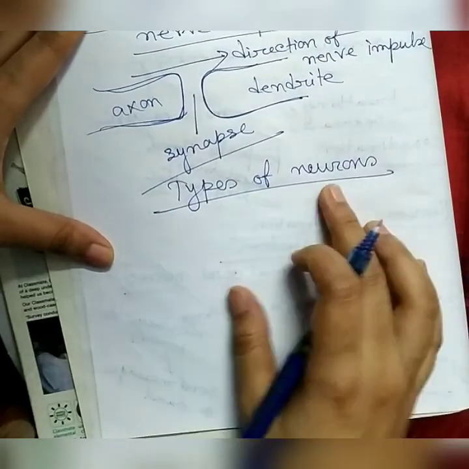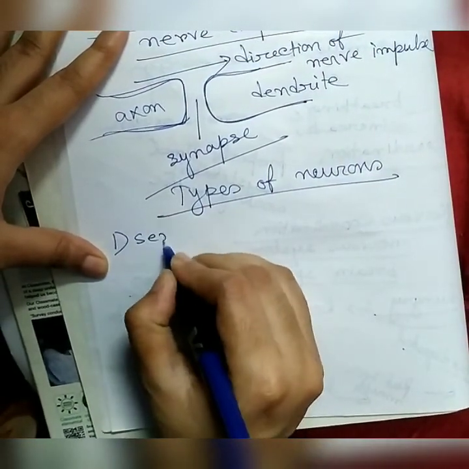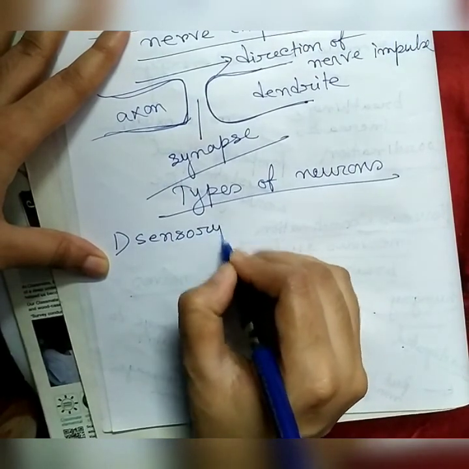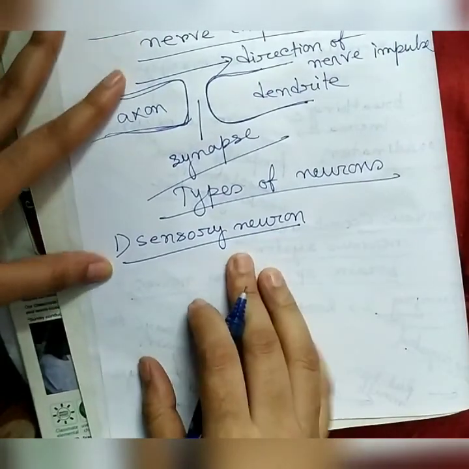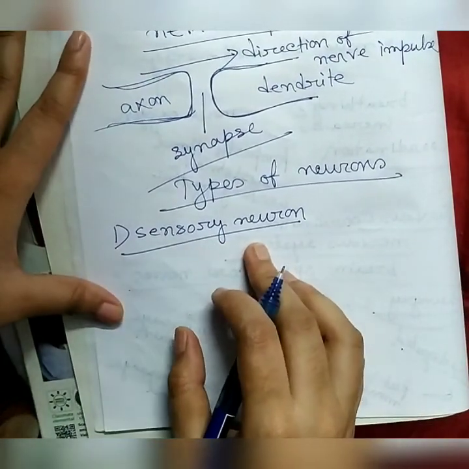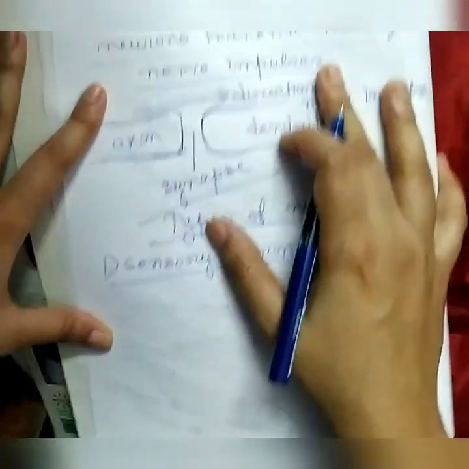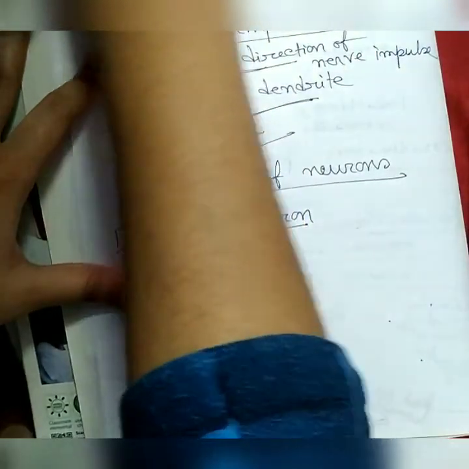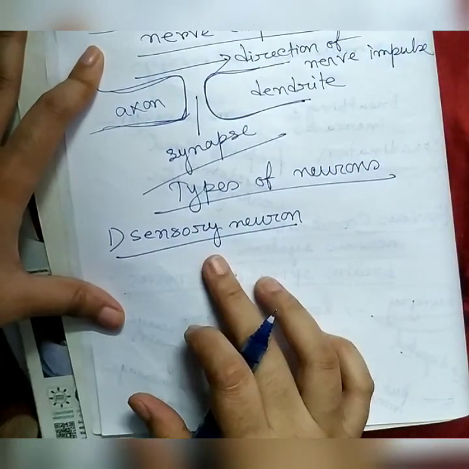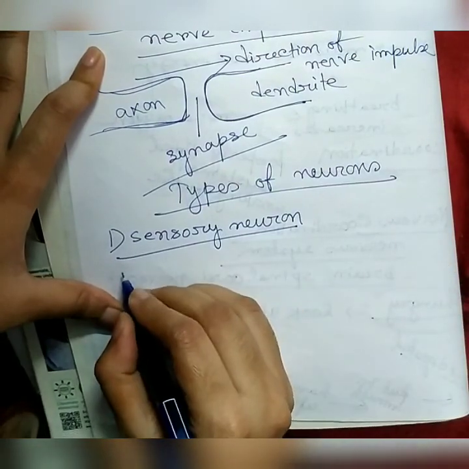Now the types of neuron. There are three types of neuron. Sensory neuron is the first one. What is a sensory neuron? They convey the nerve impulses, as I told you, from the sense organ to the main nervous system.